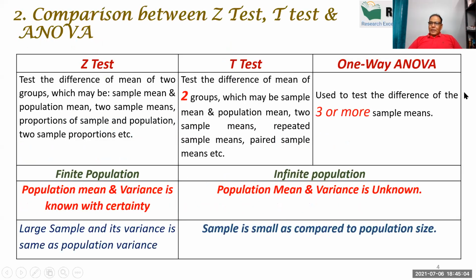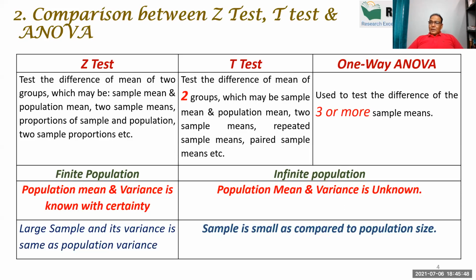Now in this slide, I will explain why the T test, why the ANOVA test and why the Z test is applicable, and where and why. So first test is the Z test, second is T test, and third is ANOVA. Before describing this slide, I want to tell you one thing, that there is a lot of confusion between these three tests, and even those who are teaching statistics don't know.